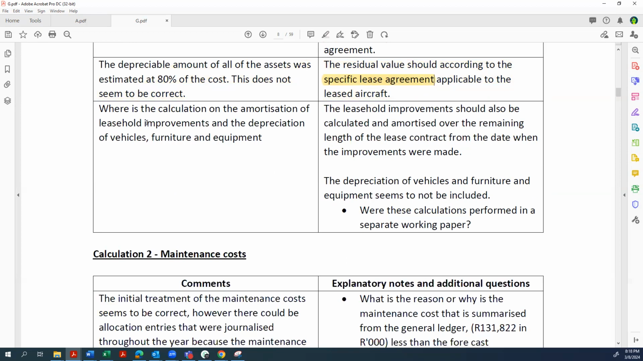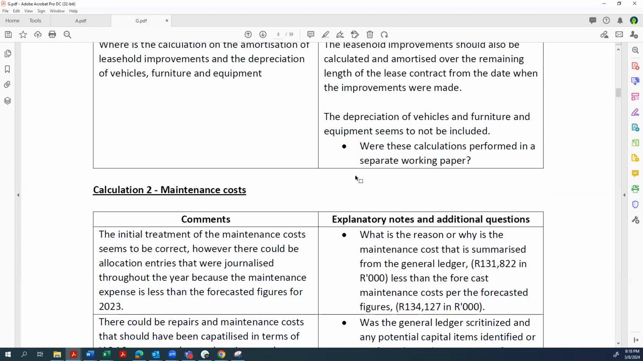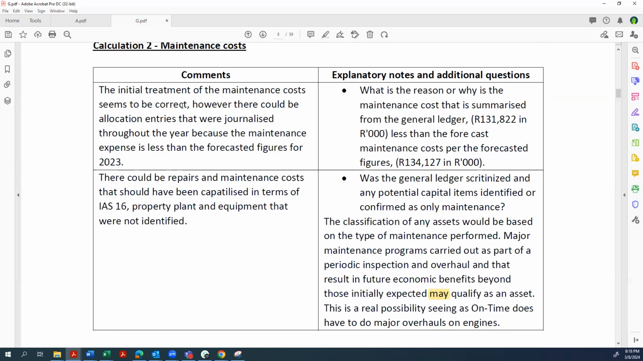Then where's the calculation on the amortization of the leasehold improvements and the depreciation of vehicles and furniture and equipment? Leasehold improvements should be calculated and amortized over the remaining length of the lease contract from the date when the lease improvements were made. Depreciation of vehicles and furniture seems not to be included. But remember, we were depreciating the right of use asset and not the CGU, so that's not valid. Then they say initial treatment of the maintenance costs seems to be correct. However, there could be allocation entries that were generalized throughout the year because maintenance expense is less than the forecasted figures, not valid. What is the reason, or why is the maintenance cost that is summarized in the GL less than the forecast? So we're not happy with this. These are not valid points.